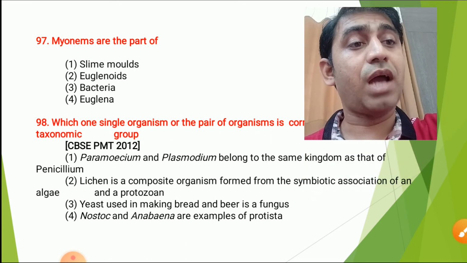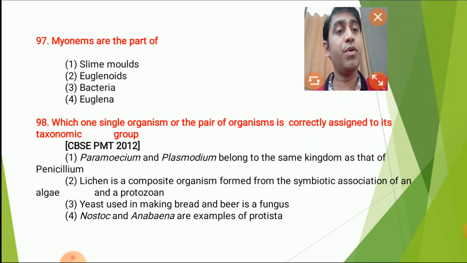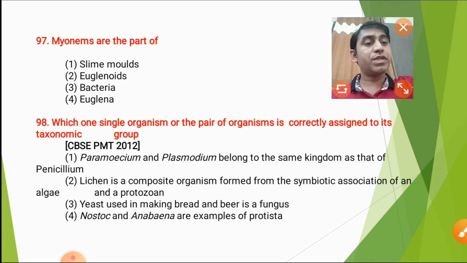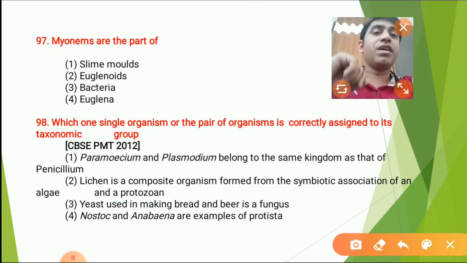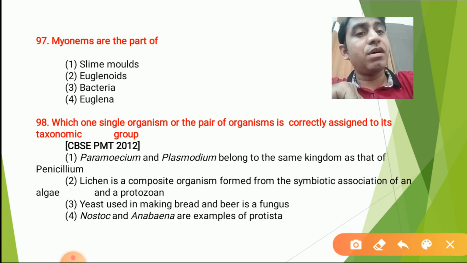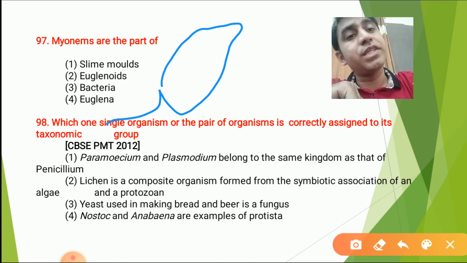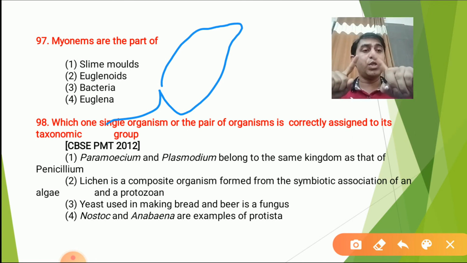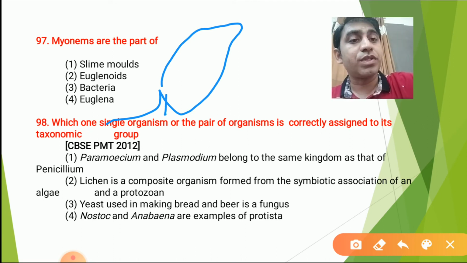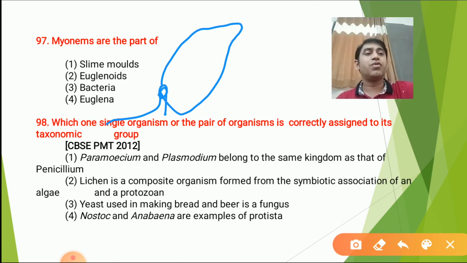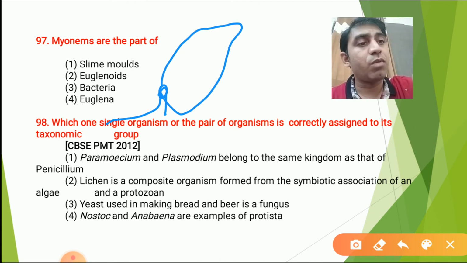The myonemes are the examples of... Where did you hear this name, myonemes? If you studied the structure of Euglena, there you will see the myonemes. Let me draw the structure of this Euglena. This is Euglena, suppose. The body is streamlined. Here is one single long flagellum. Actually, Euglena has two flagella. One is long and tensile, and the other is short and reduced. At the union of these two flagella, a photosensitive body is present called the paraflagellar body.